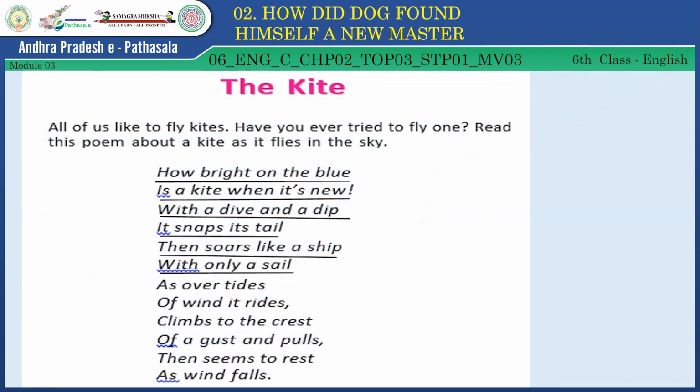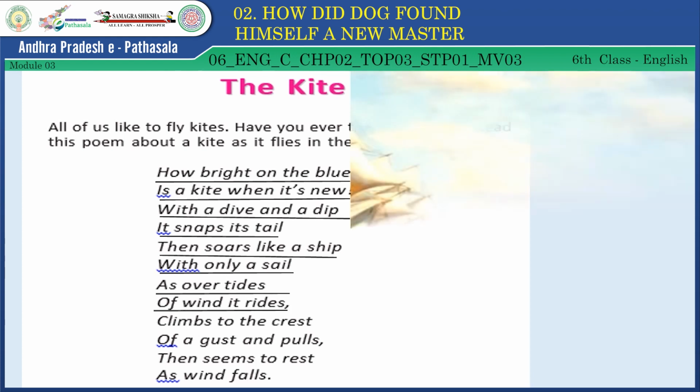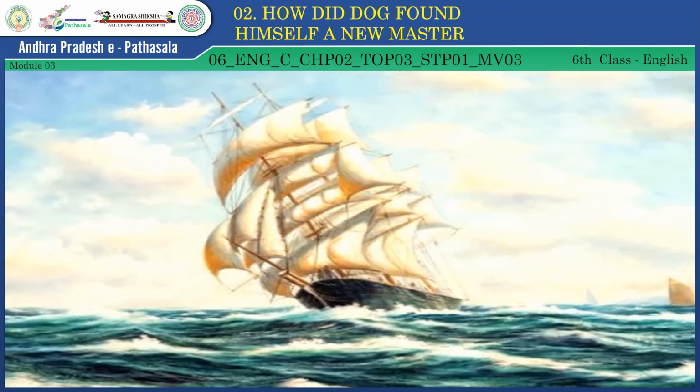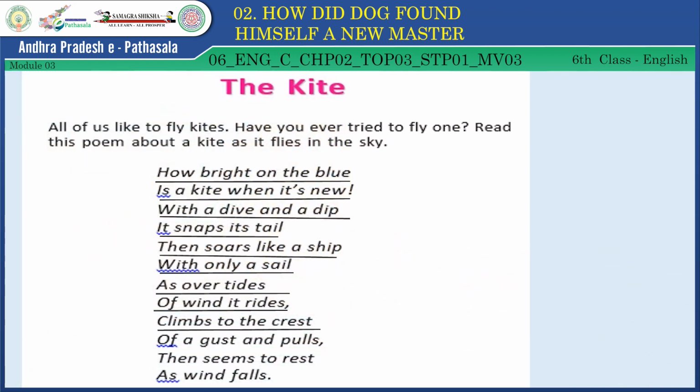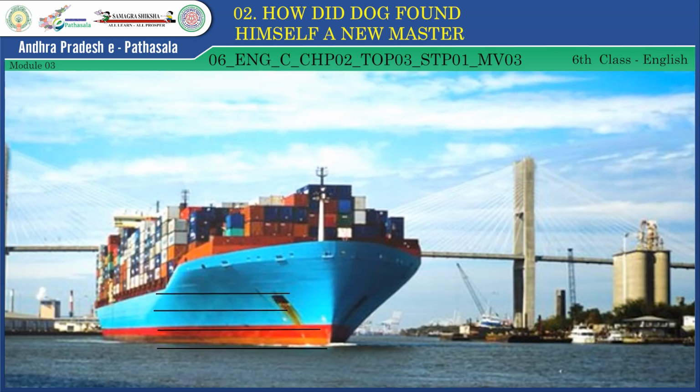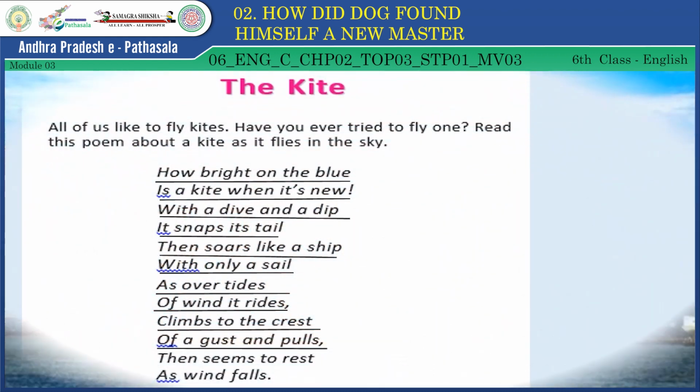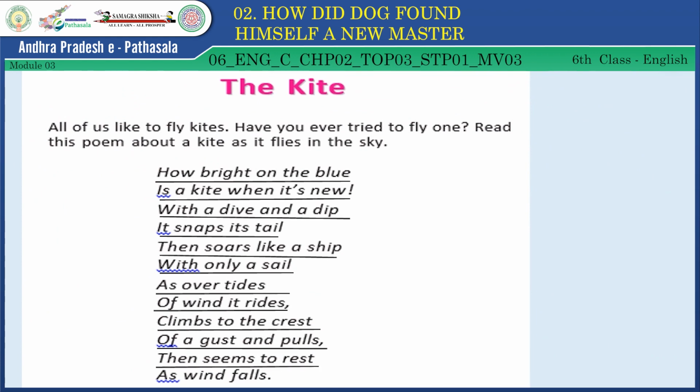Yes, children, look here. As over tides of wind it rides, climbs to the crest of a gust and pulls, then seems to rest as wind falls.